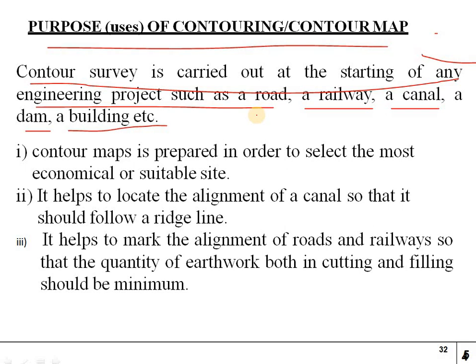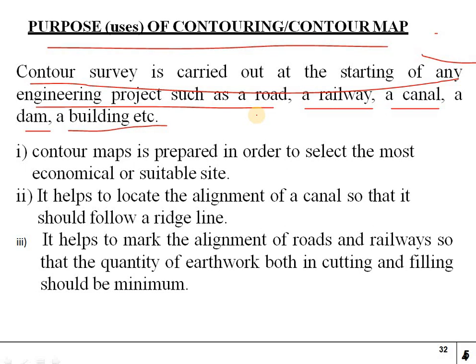Coming to an example, a road: in which route the road should be constructed, and what obstructions are coming in constructing the road, like a building, rivers, how many culverts are coming, or any pipelines or electrical wires which are running.